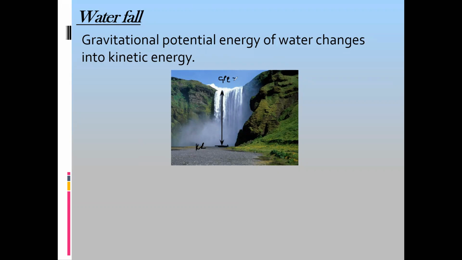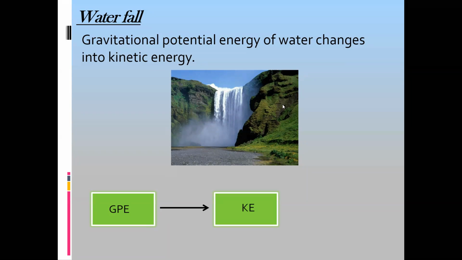If there is no loss of energy, if it has 5 joules of gravitational potential energy, just before hitting it will have 5 joules of kinetic energy. So the gravitational potential energy actually changed to kinetic energy.